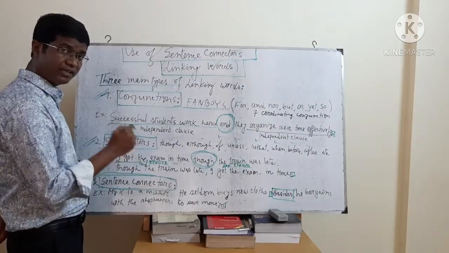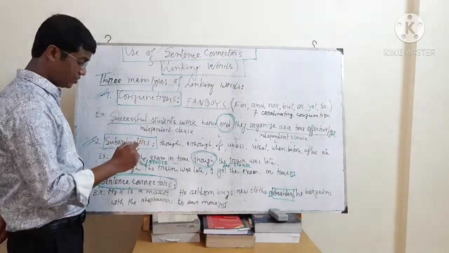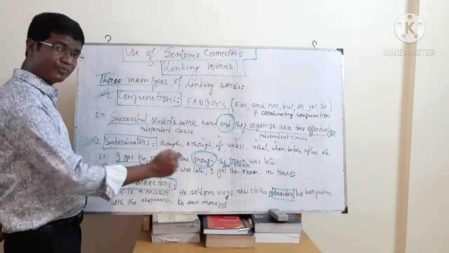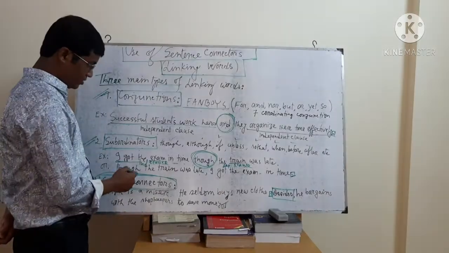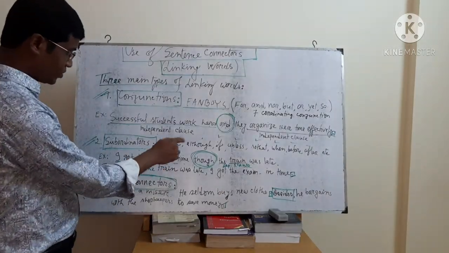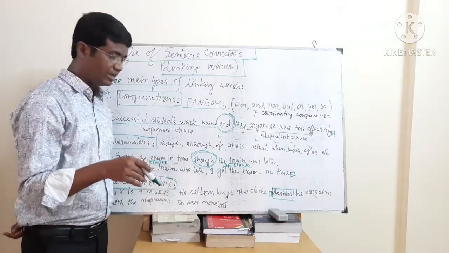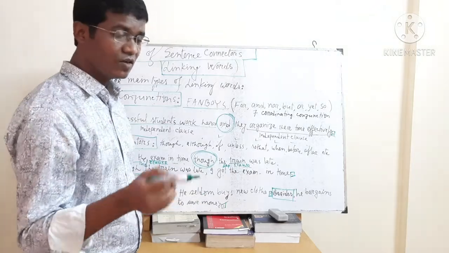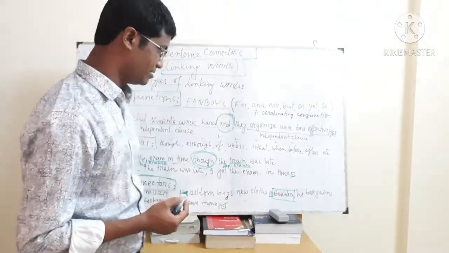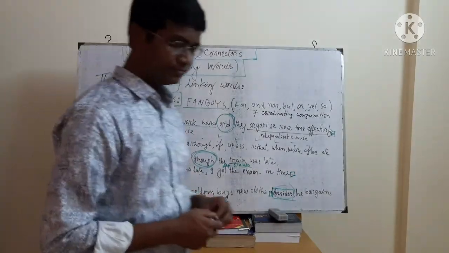Subordinators generally come before the subordinate clause. So in these two sentences we see subordinators used in the middle of a sentence or at the beginning of a sentence.